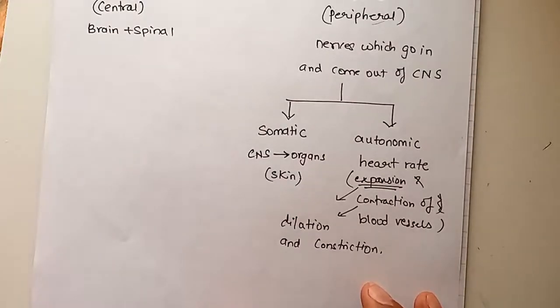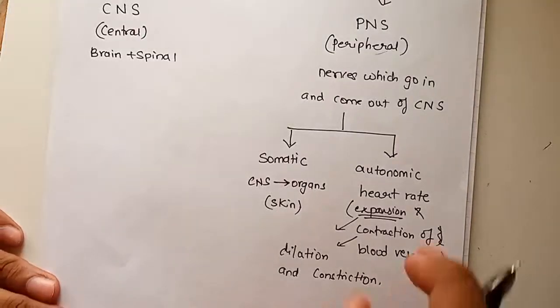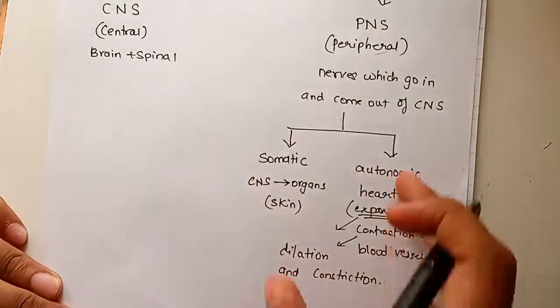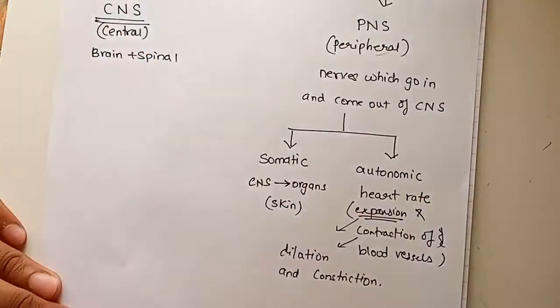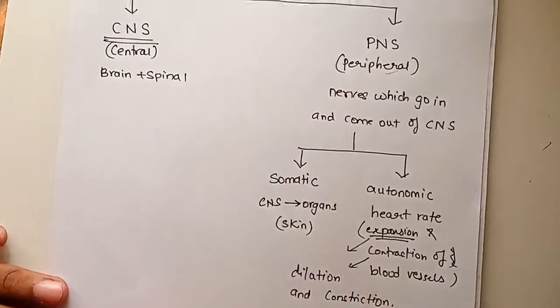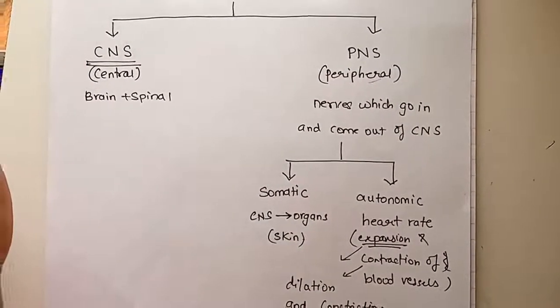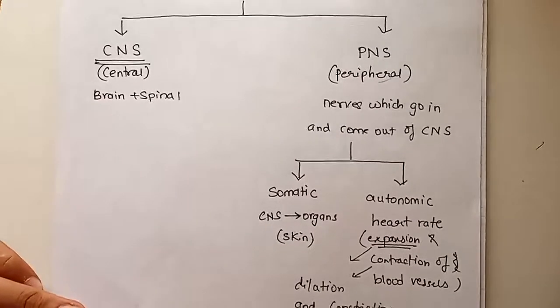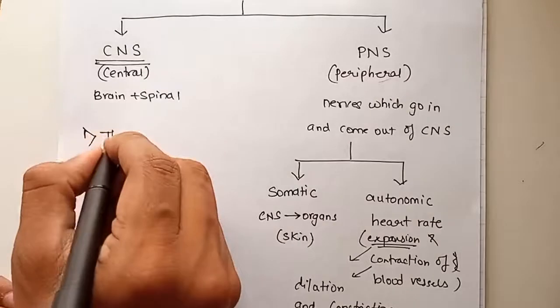Okay. Now first we have got a brief introduction of what the peripheral nervous system is, but let's start first with the central nervous system. First, the central nervous system. Okay. It consists of first the brain.